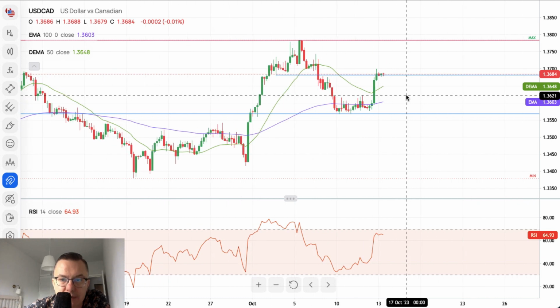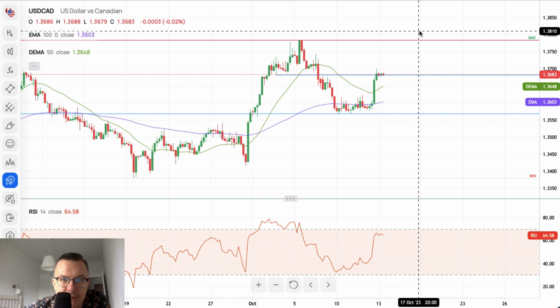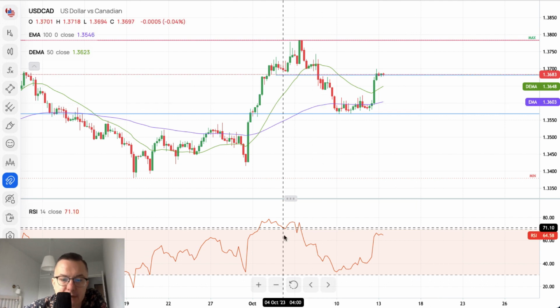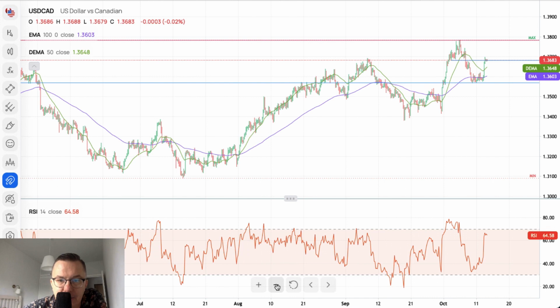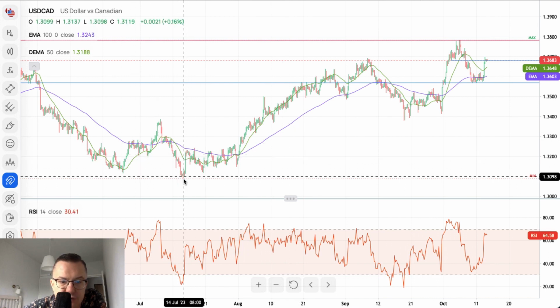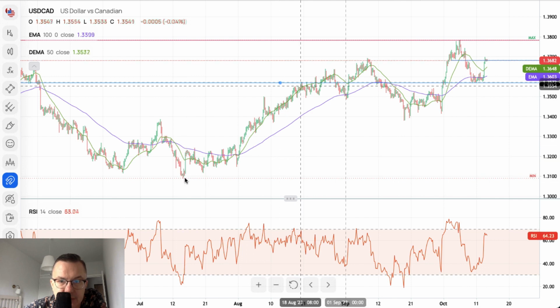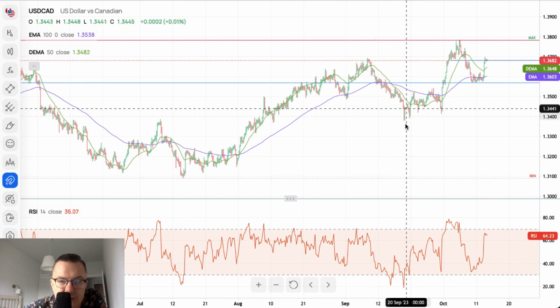So we should wait for another spike to the upside on the US dollar to Canadian dollar chart. It looks like this market wants to go a little bit higher. What's the background? From the lows in the middle of July 2023, there is a very nice upside movement.